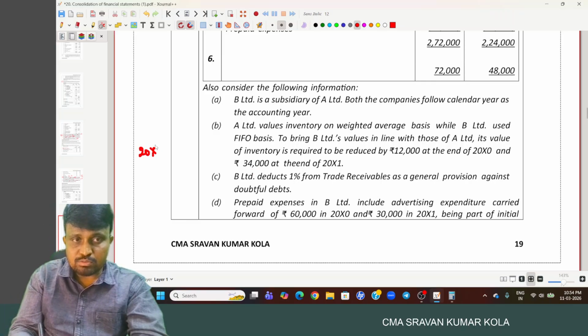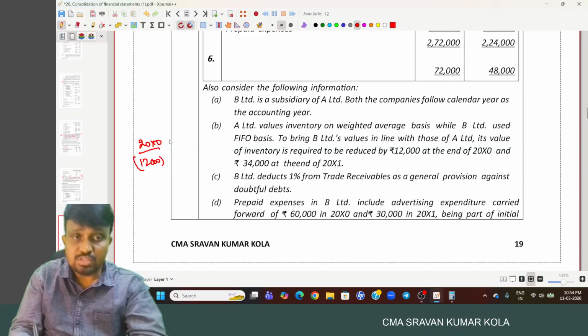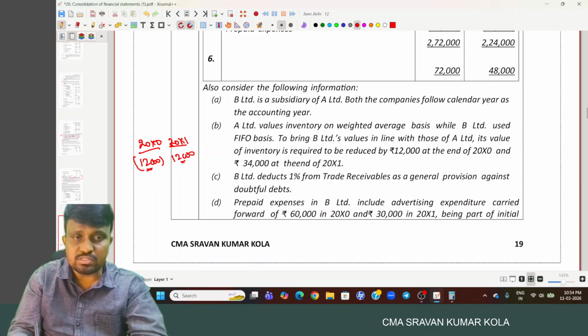So at the end of 2000 X0, 12,000 of stock has to be reduced. Again for 2000 X1, this became the opening stock. So if any reduction was made in the previous year, that will be added back in the current year. Net impact is zero. But coming to the current year, we have to reduce 34,000.